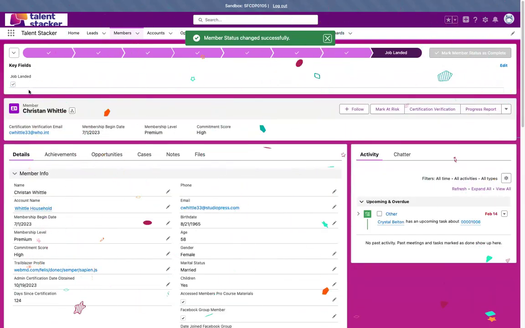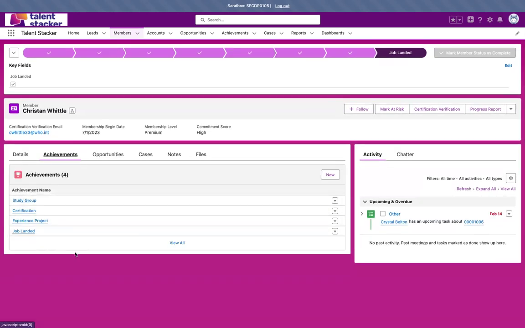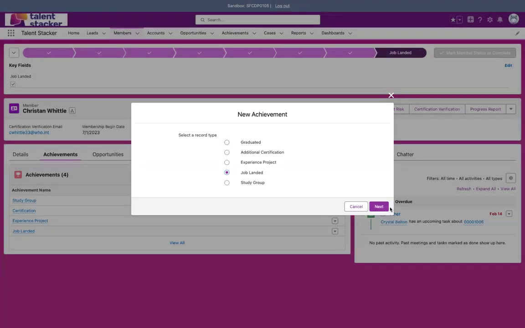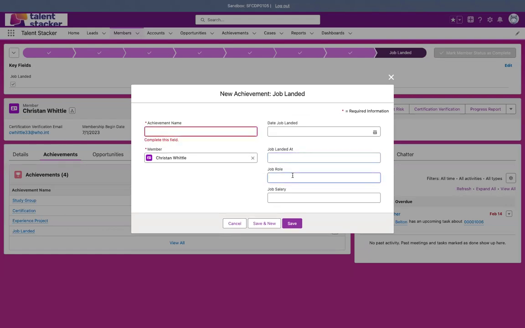Hopefully that member has landed that job and has been able to showcase their skill and their expert ability in a certain region of the platform. Maybe they have a niche skill in something and they were recognized for that. So moving on to the job landed, we'll go ahead and select if there is an achievement for job landed, and then they can tell you whether they have gotten a job, at what company, what their job role is,